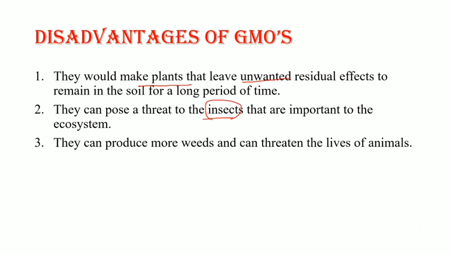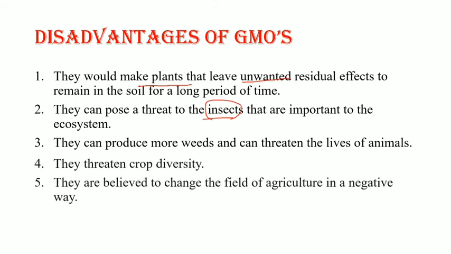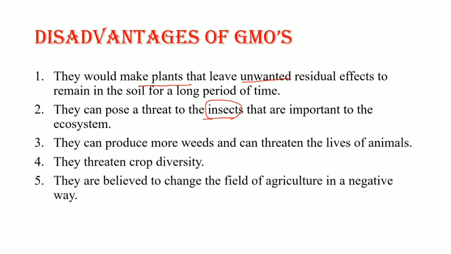Let us see the next point. They threaten crop diversity. In which way do they threaten crop diversity? Those who oppose the creation of GMOs push their argument with regard to the effect of these products on genetic diversity, and they say that genes from genetically modified crops can spread to organic farm crops, threatening diversity in agriculture.